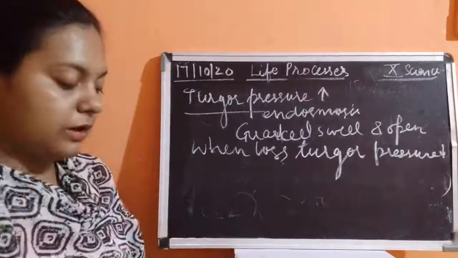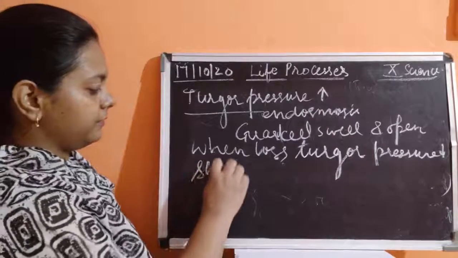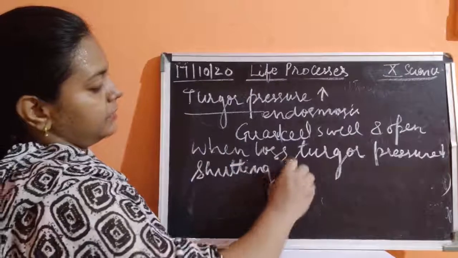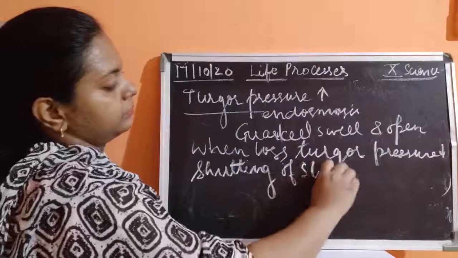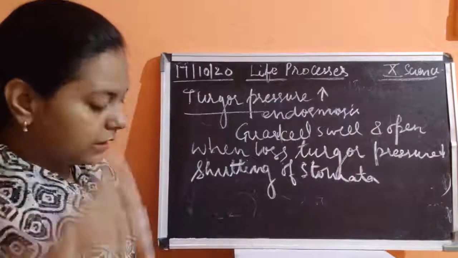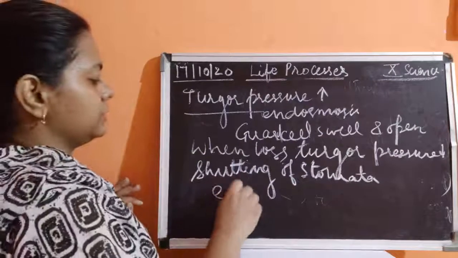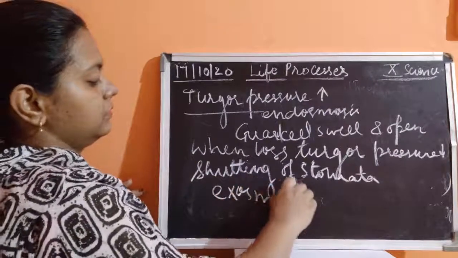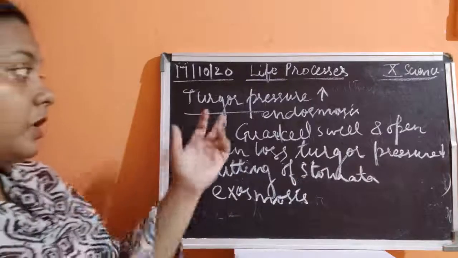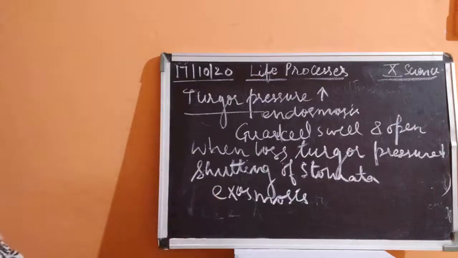Turgor pressure goes down, which causes the shutting of stomata by the process called exosmosis. This is just the opposite of endosmosis. With this, the closing of the stomata takes place.